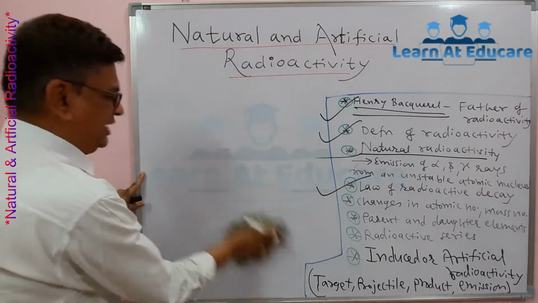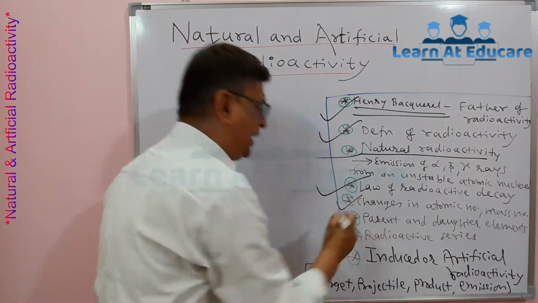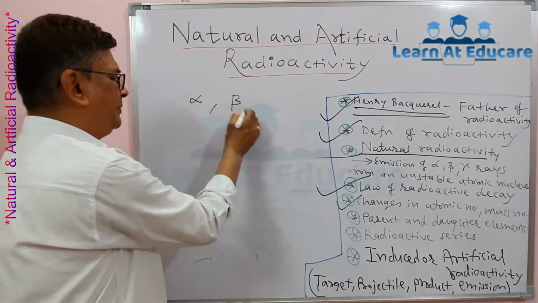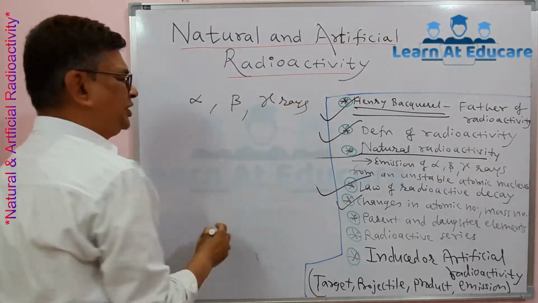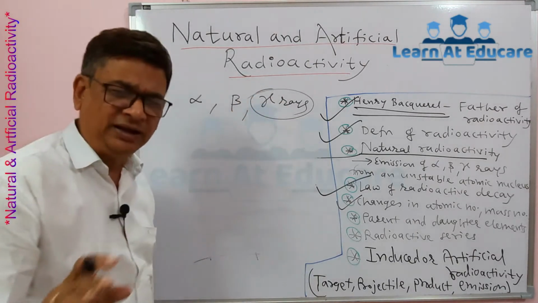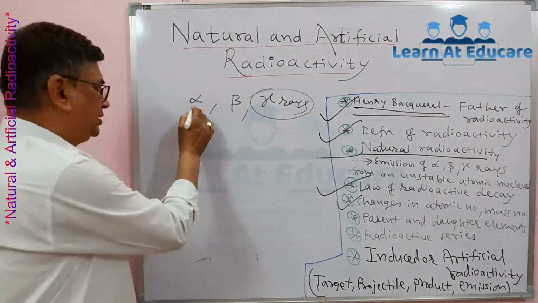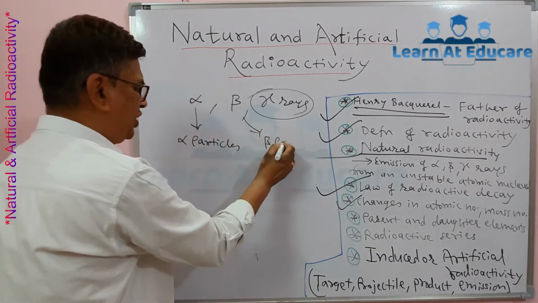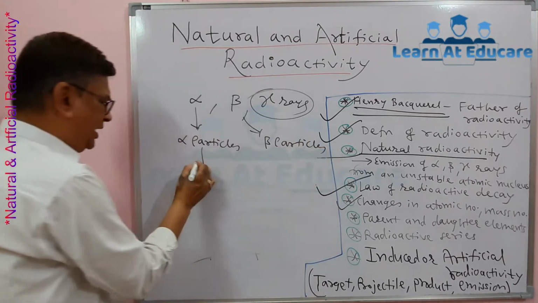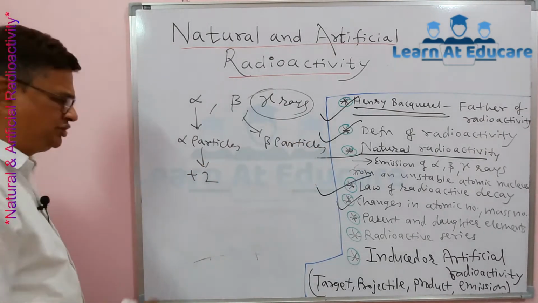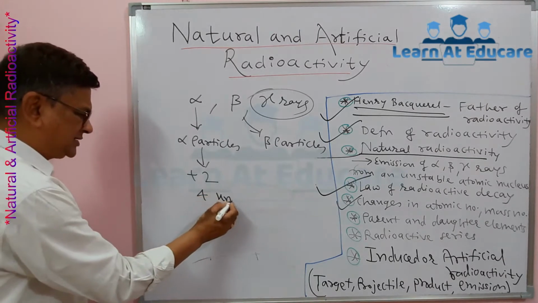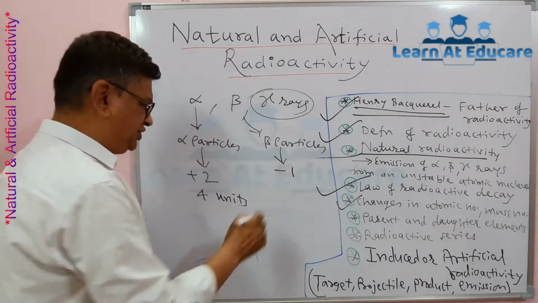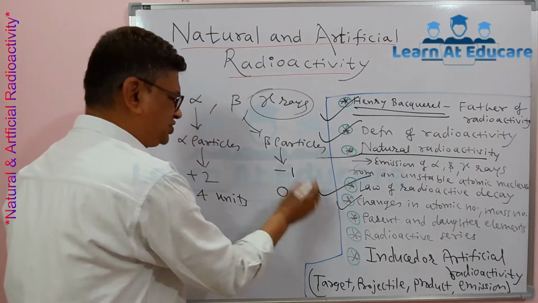Here, to know more, the changes in atomic number and mass number occur due to emission of alpha particles, beta particles and gamma rays. Remember, gamma rays do not contain any particles; they are electromagnetic radiations, but alpha rays consist of alpha particles and beta rays consist of beta particles. Note that alpha particles are positively charged with +2 charge and a mass of 4 units, while beta particles are negatively charged with -1 charge and have no mass, meaning 0 units.